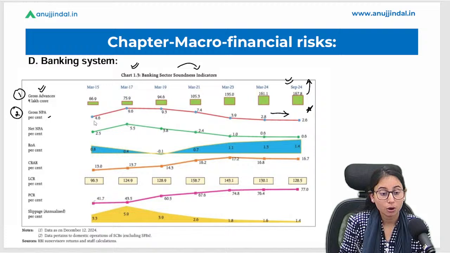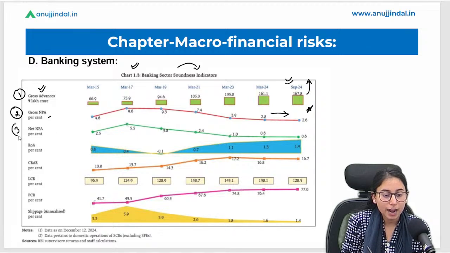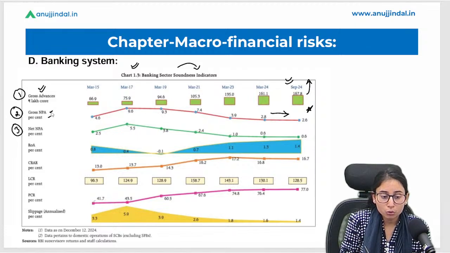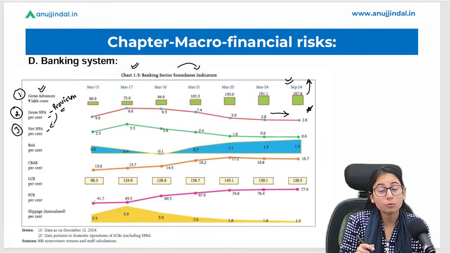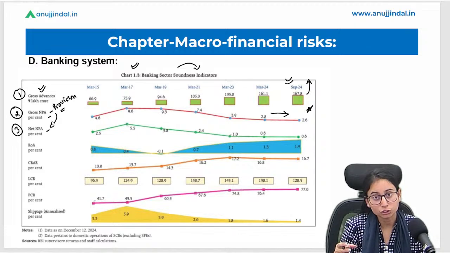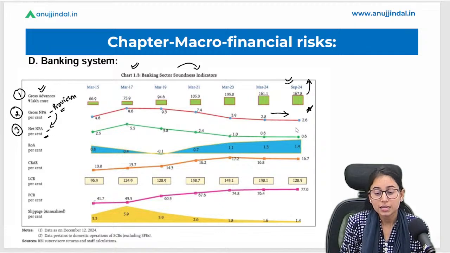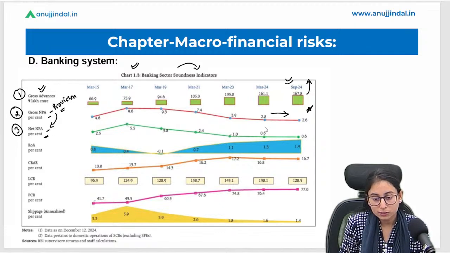Okay, the third point says that net NPA. Now what is the difference between a gross NPA and net NPA? When we deduct all the provisions from the gross NPA, we reach the NPA which are not protected by the provisions. Okay, so what is the percentage of this net NPA? It is 0.6%. Before this it was also 0.6%.